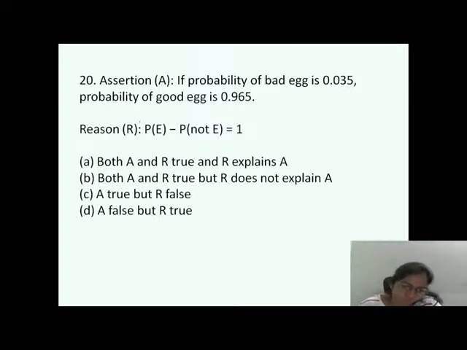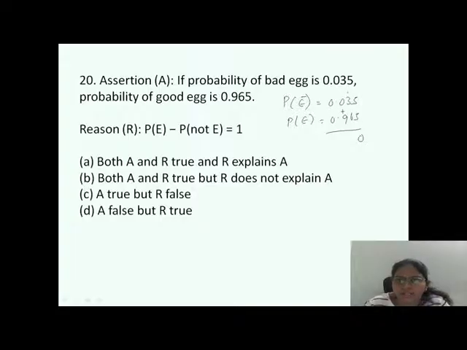A is true. Let me see whether A is true or not. The probability of a bad egg means they are giving the probability of the complement, that is 0.035. The probability of good means the probability of E, that is 0.965. So when you add both of these, are you getting 1 or not?